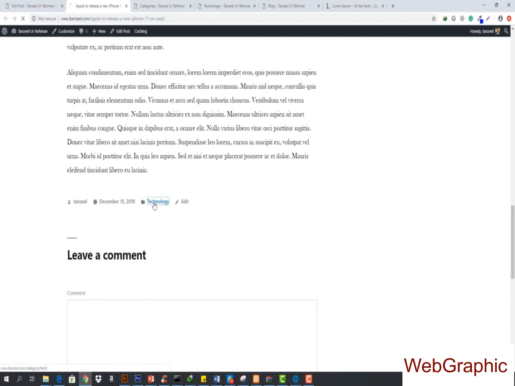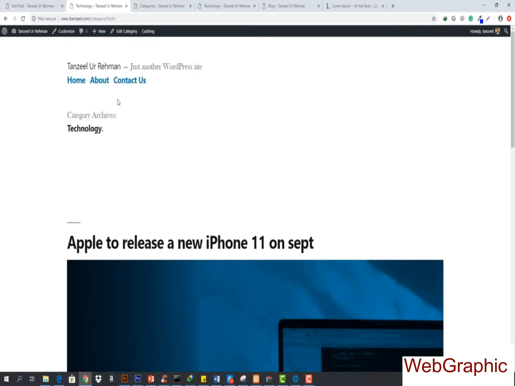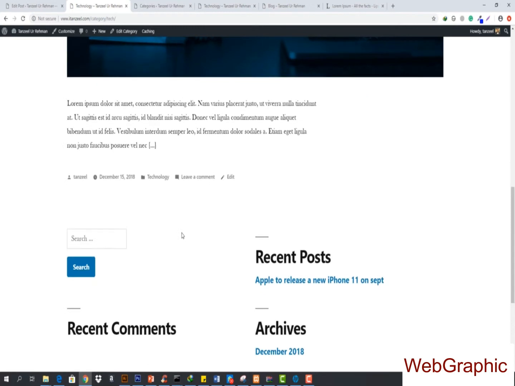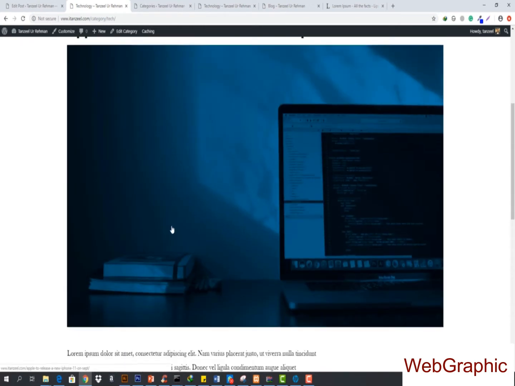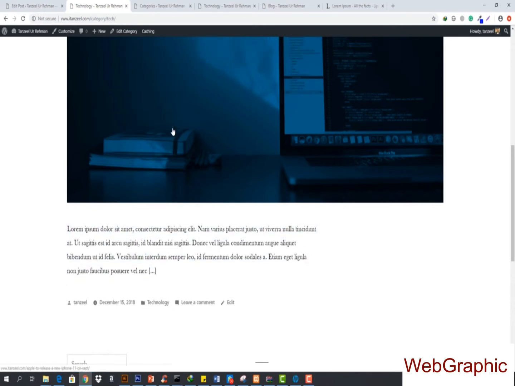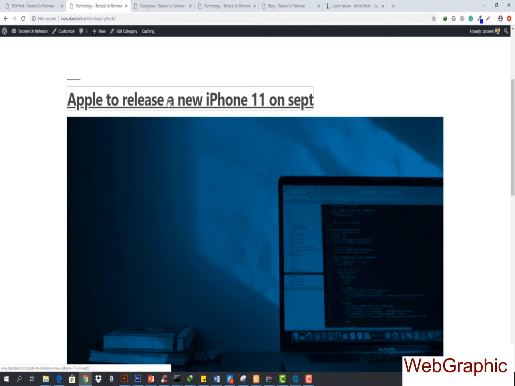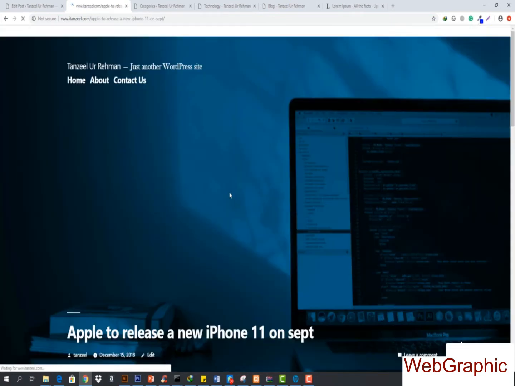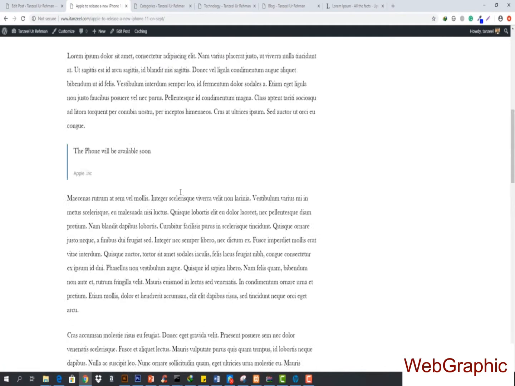And if you just click here, you will see the posts that are all associated with the technology category right here. You can see it's right here, and now a short form of the post is coming up. If you want to read the full post, you can just click here and you will be redirected to that post. So you can see it's just like that.